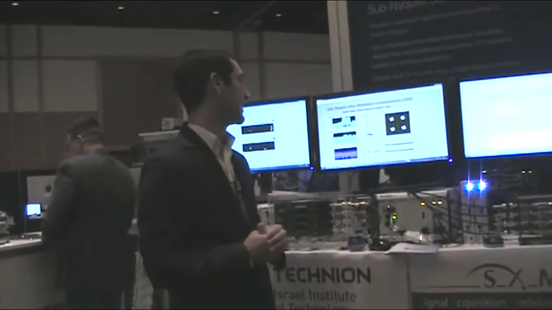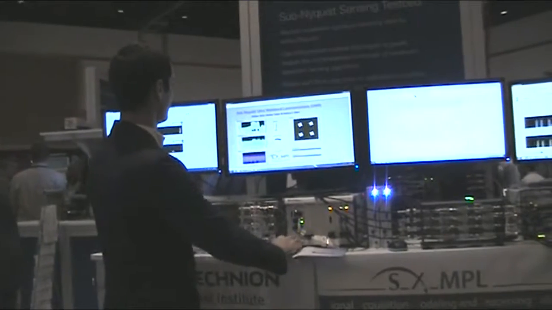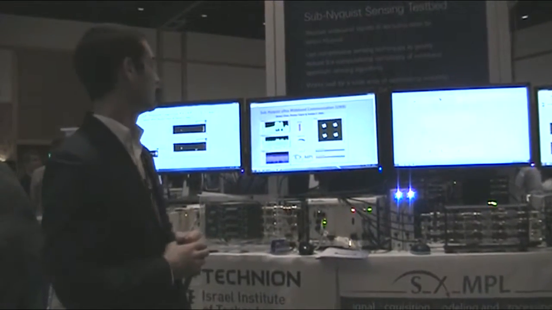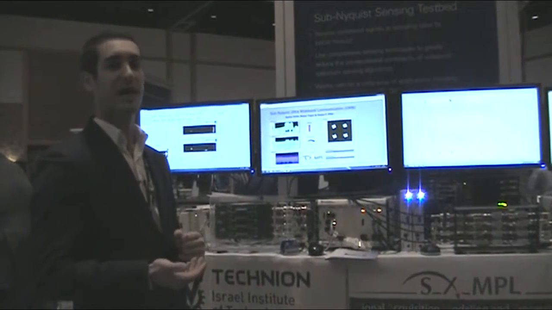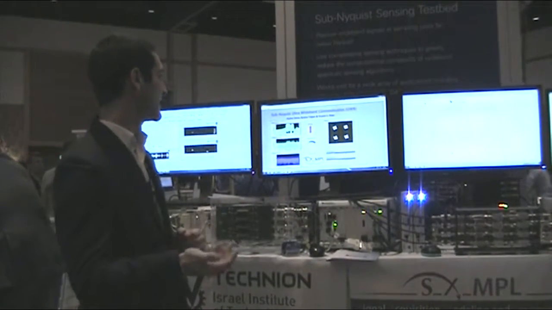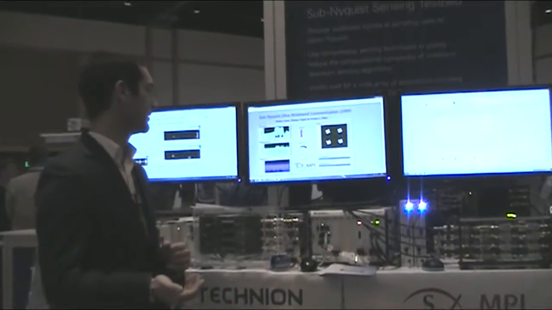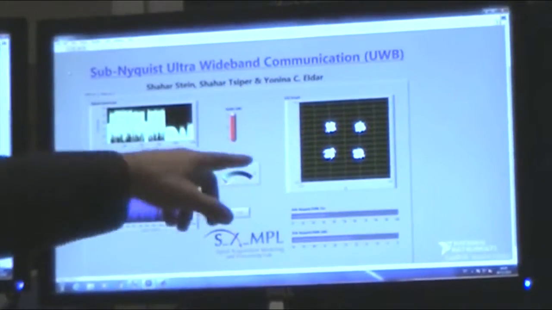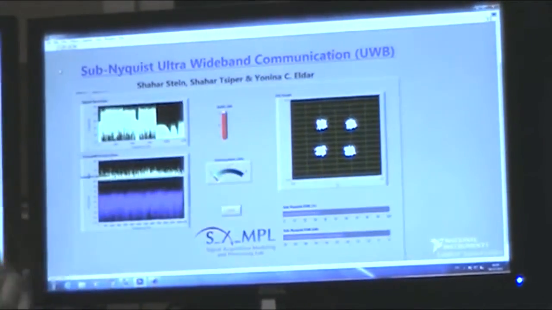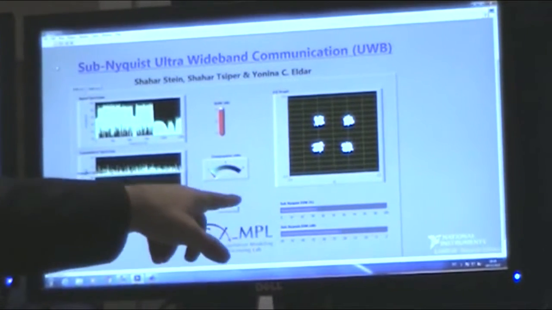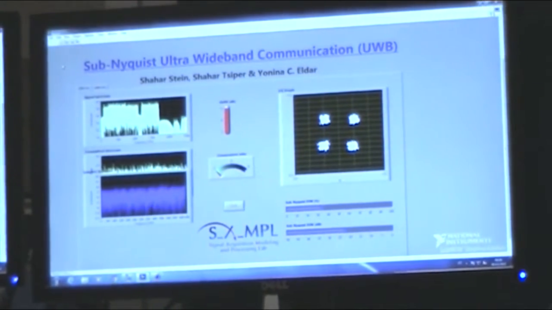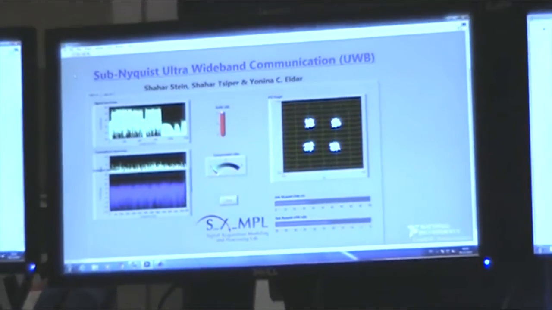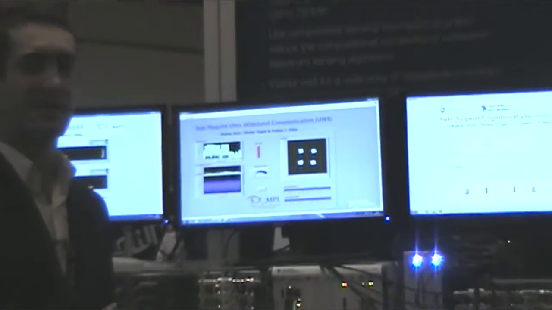Moving on to the ultra-wideband, this system knows how to perform a full channel estimation of an ultra-wideband scenario with a very high compression ratio. In this case, we compress by a factor of 2. We can also compress by a factor of 4 and factor of 8, and fully detect the QPSK constellation that is seen here. Our EVM results are comparable to the Nyquist rate and allows us to estimate the channel fast and accurately.